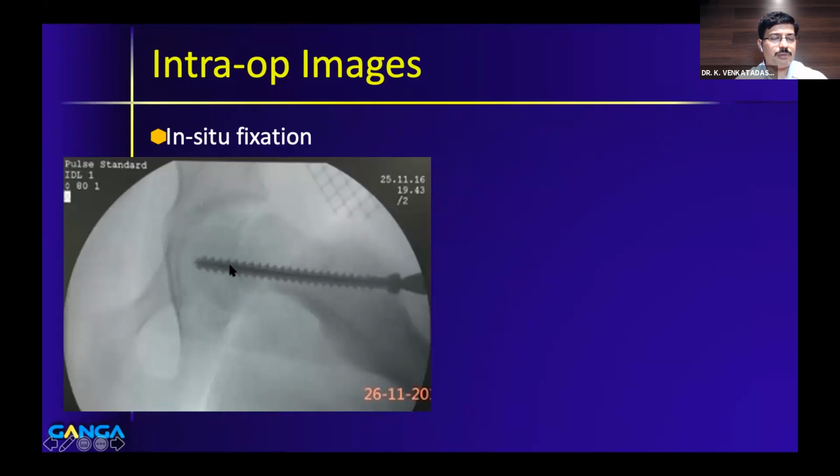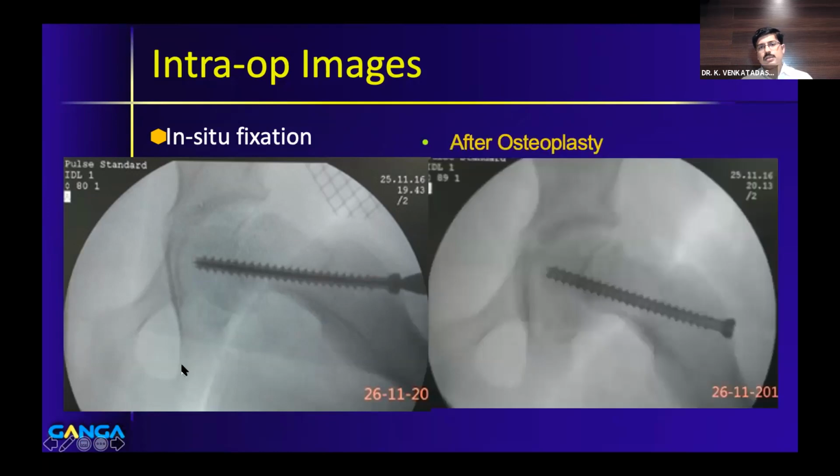So after this, we check for impingement intraoperatively. We do the flexion internal rotation test, which is we flex the hip to 90 degrees, internally rotate, and check whether there is impingement. If at 90 degrees of flexion your internal rotation is more than 10 to 15 degrees, then we know that there is no active impingement, and you can follow up the child closely for development of symptoms of FAI. But if you're not having 15 degrees of internal rotation, then it is an indication to do an osteoplasty. Again, this is also controversial because people still believe in remodeling of SCFE, but I personally